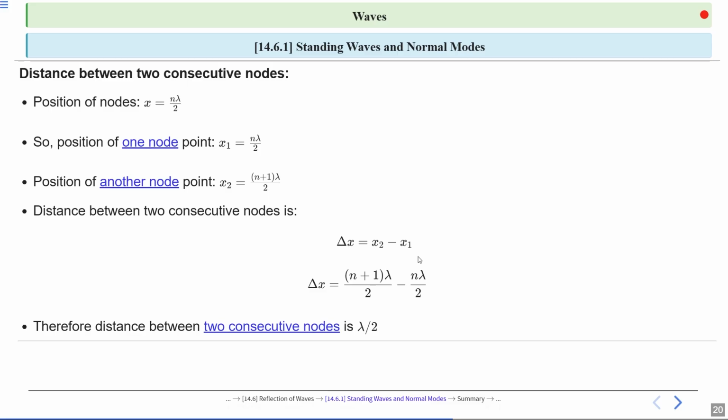So the distance between two consecutive nodes in a standing wave is half the wavelength, or lambda by 2. This is because nodes are points of no displacement and they occur every half wavelength in a standing wave pattern.